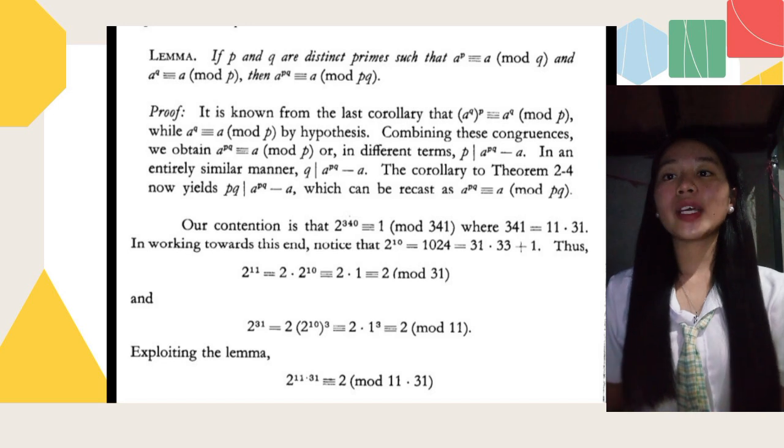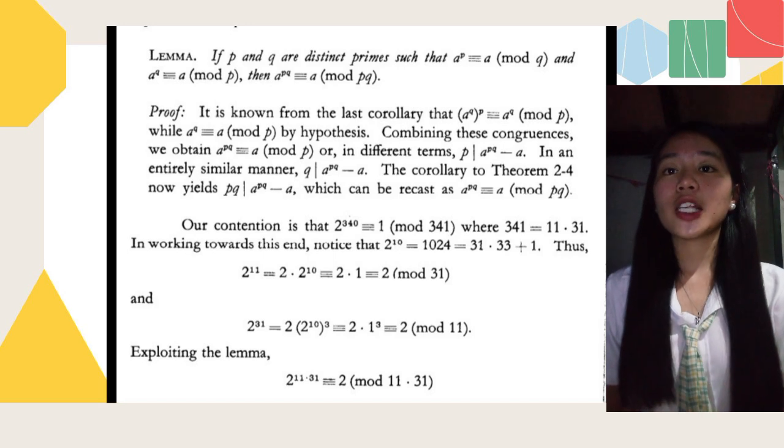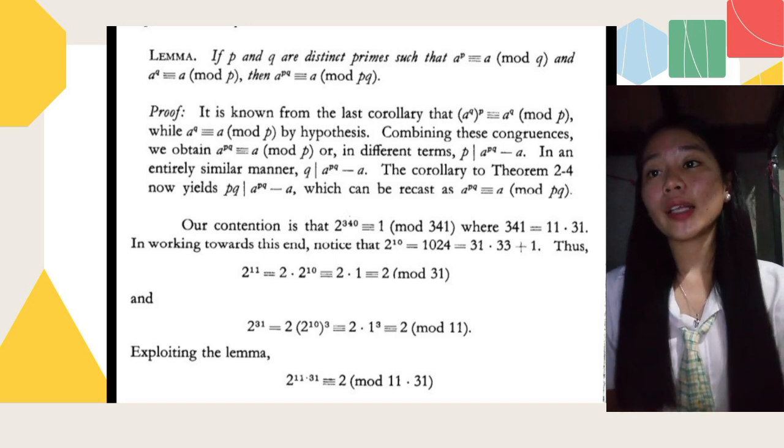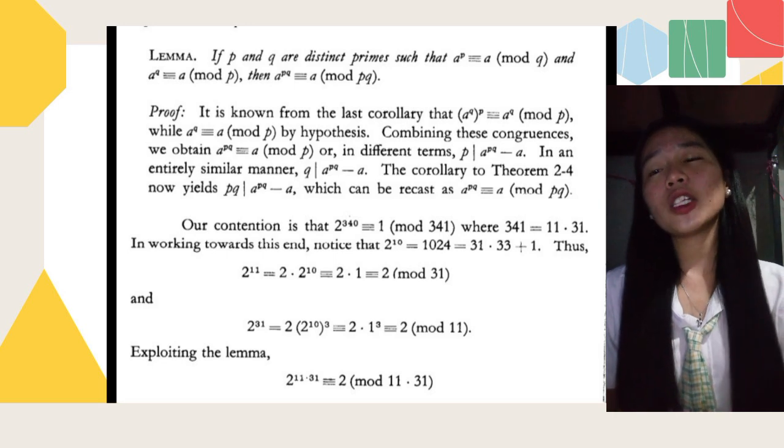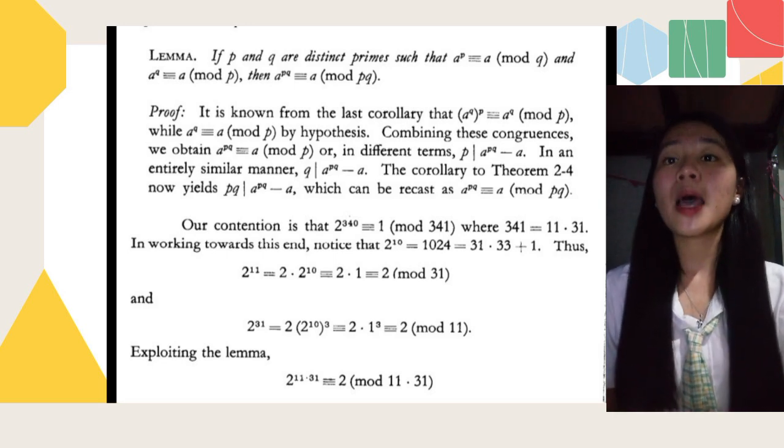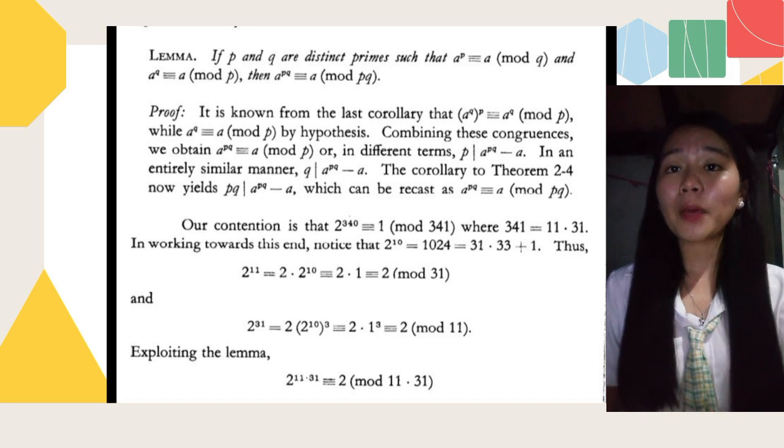To prove this, it is known from the last corollary that a^(qp) ≡ a^q (mod p), while a^q ≡ a (mod p) by hypothesis. Combining these congruences, we obtain that a^(pq) ≡ a (mod p), or in different terms, p divides a^(pq) − a.